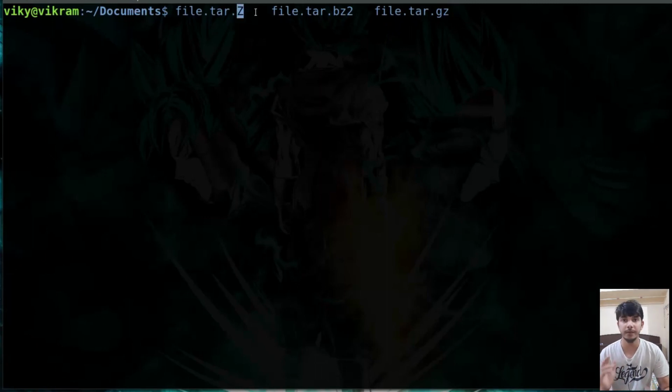Basically, first multiple files are combined into a single file, that is the tar file, and then that particular tar file is compressed. Now there are many programs that are able to compress any particular file. For example, if you are compressing using the compress program, in that case it will have the extension of .z. Similarly, if you are compressing using bzip2, in that case the extension will be bz2, and if you are compressing with gzip, in that case the extension will be gz.